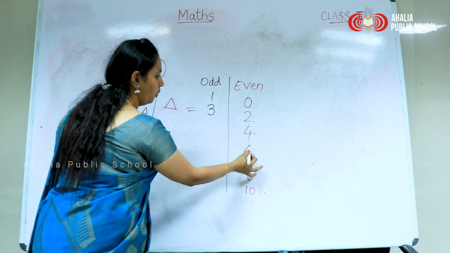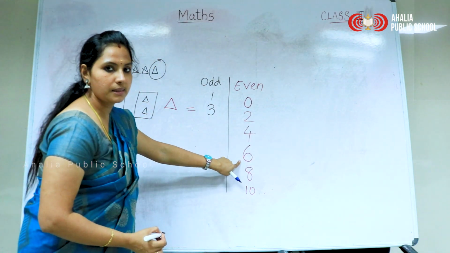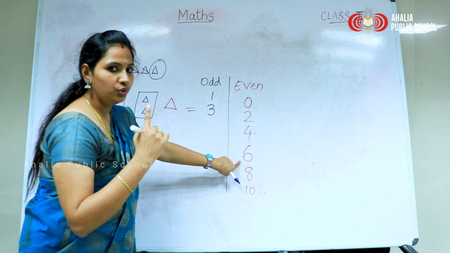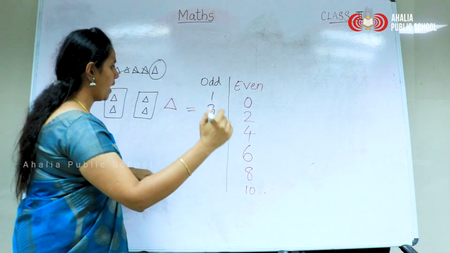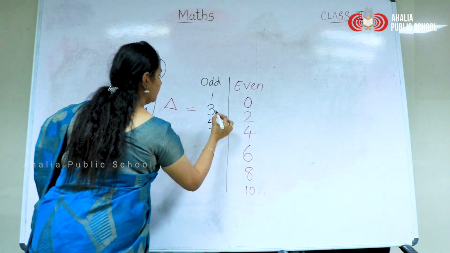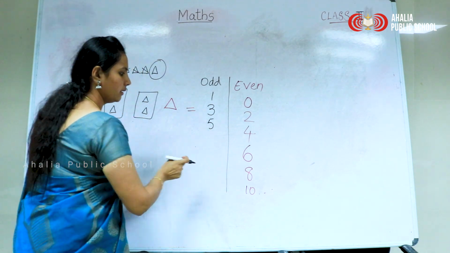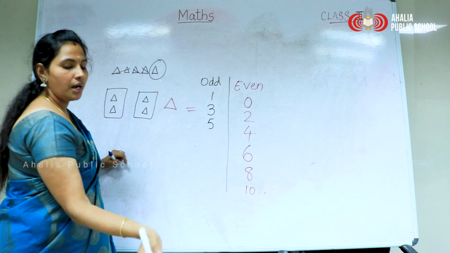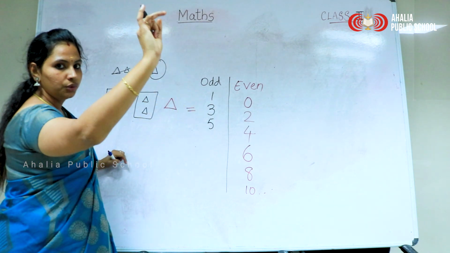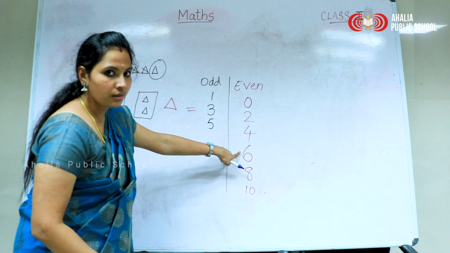Let's see, 4 and 6 are here. What is the number in between 4 and 6? 1, 2, 3, 4. After 4? Yes, 5. So 5 is an odd number. Next 6, 8. What will come in between 6 and 8? Yes, start counting. 1, 2, 3, 4, 5, 6.